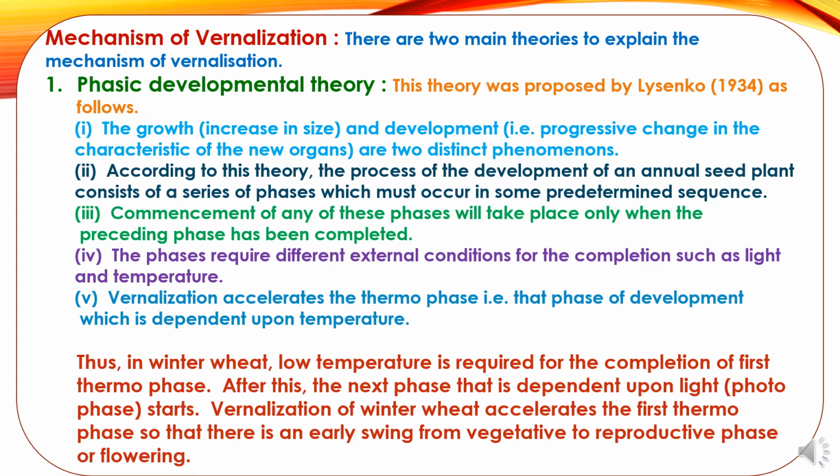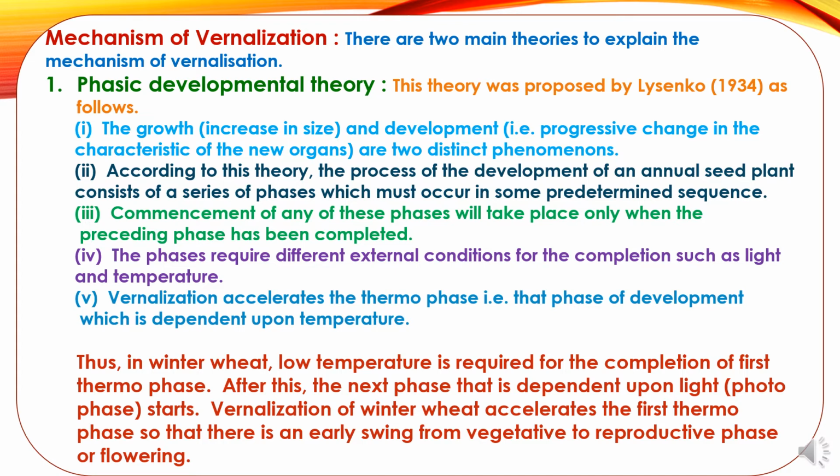Third, commencement of any of these phases will take place only when the preceding phase has been completed. And fourth, the phases require different external conditions for completion, such as light and temperature. And fifth, vernalization accelerates the thermophase, that phase of development which is dependent upon temperature. Thus, in winter wheat, low temperature is required for the completion of the first thermophase. After this, the next phase, which is dependent upon light, known as photophase, starts.